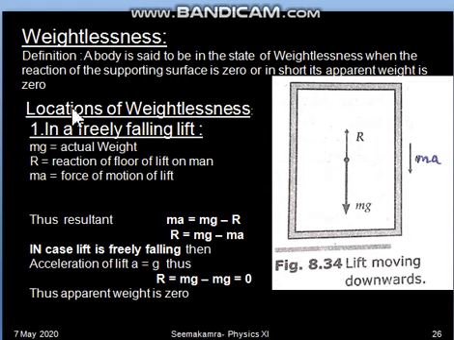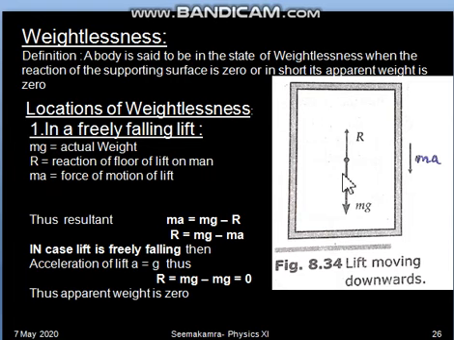So overall, let us understand the idea of weightlessness. A body is said to be in the state of weightlessness when the reaction of the supporting surface is zero, or in short its apparent weight is zero. Now this concept of reaction or apparent weight we will be understanding in the first location. So the first location of weightlessness, that means where the object or body will feel weightless, is in a freely falling lift.